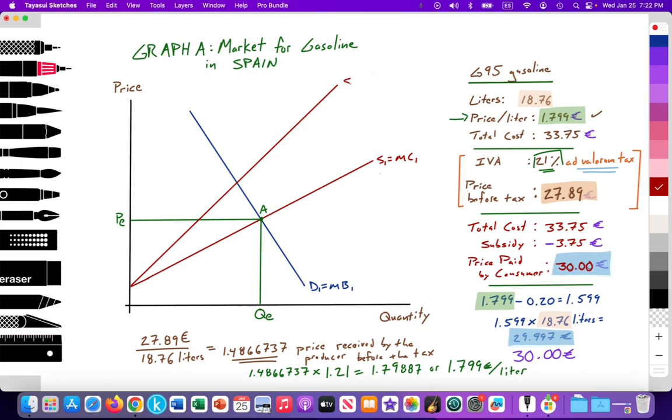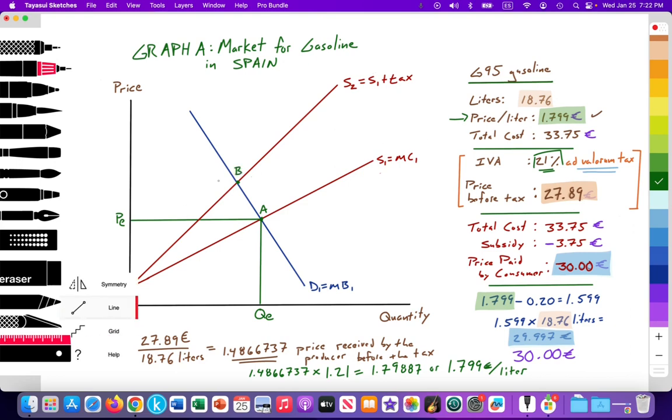So here we have our S2 curve equals the original S1 curve plus the applied tax. Okay? And that's going to set a new equilibrium right over here. So I'll label this point B. And here we have our price paid by the consumer. The tax has increased the price paid by the consumer. And then here we have the reduced quantity. So quantity with the tax.